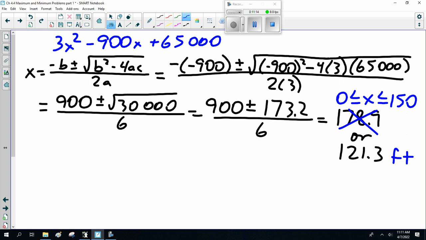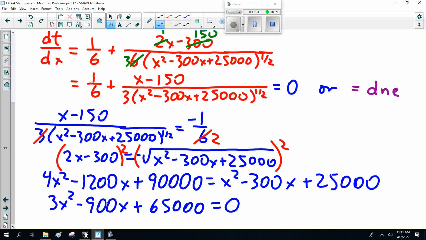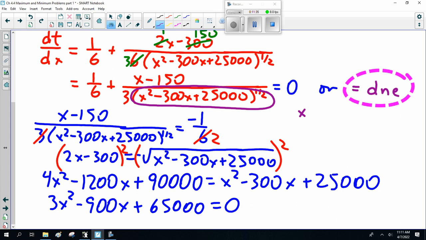Now, I want to point out the critical value where the function doesn't exist. So I'm going back here, does not exist. The problem would be this is a square root. So is there a place where that would be negative? I'm just going to do the discriminant again.